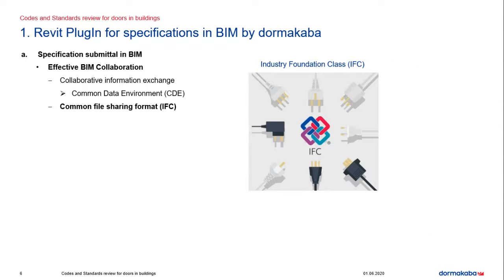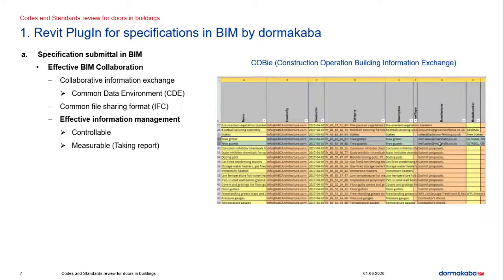And we are using common file sharing formats. So as I said, there are different file formats available in the industry. We need to have some common file format which exchanges the information and data in a smoother way. So we are using IFC formats as well. So we need to have effective information management. The information should be exchanged in a controllable manner and it should be measurable. So we are using COBie as an example format. We are using COBie formats as well.